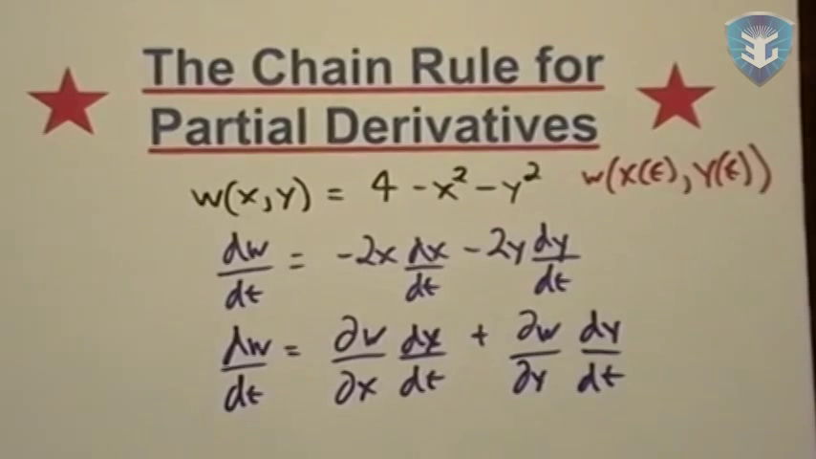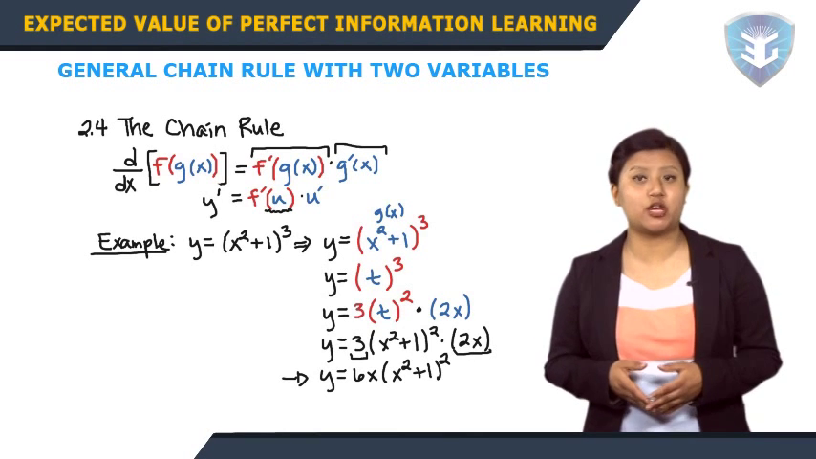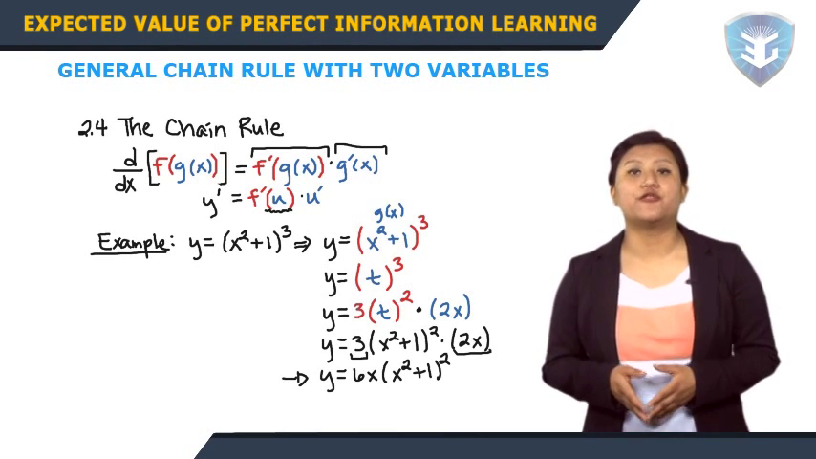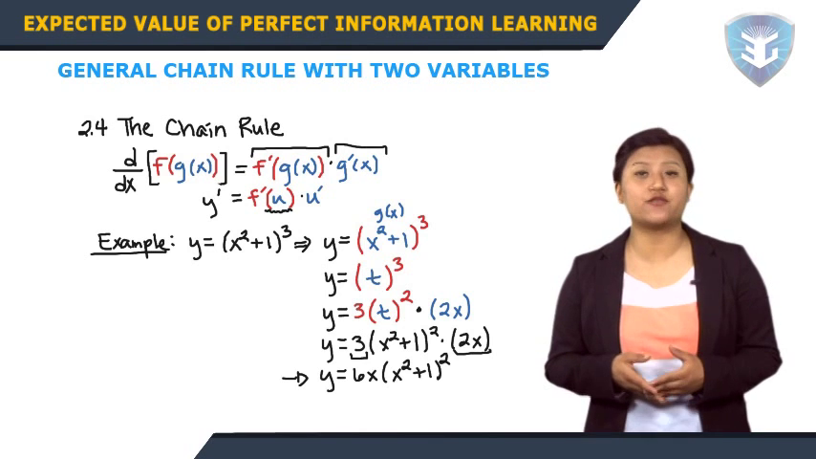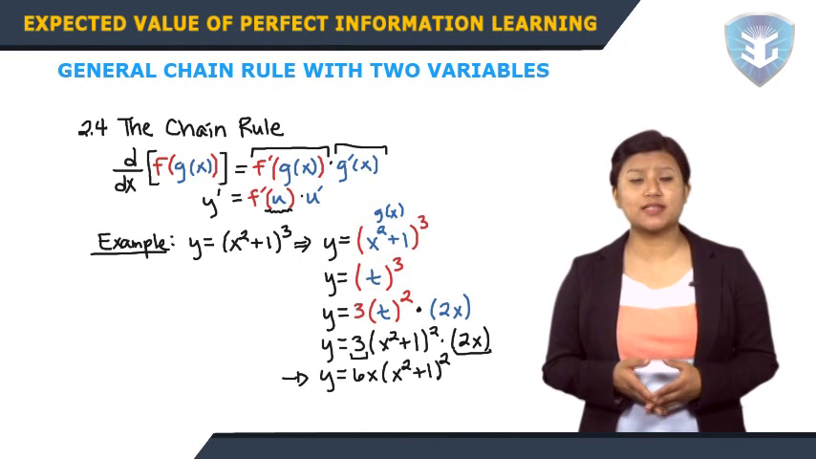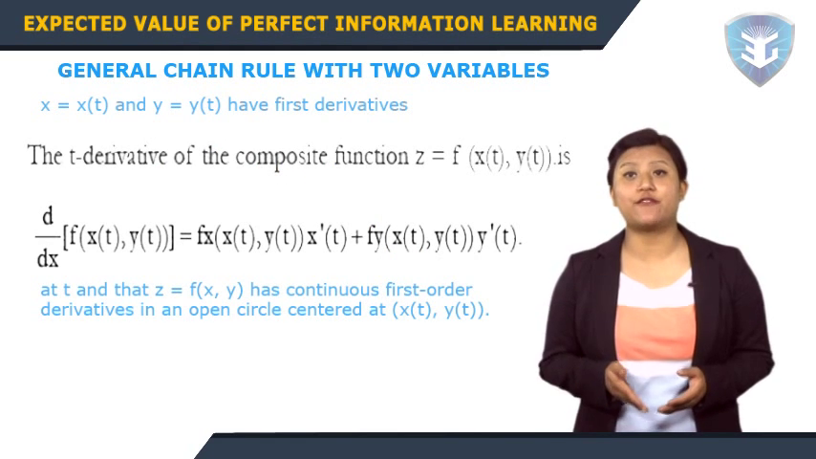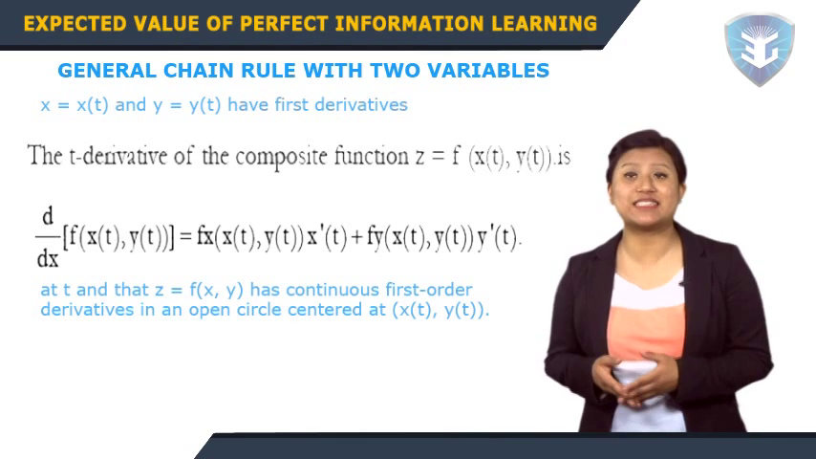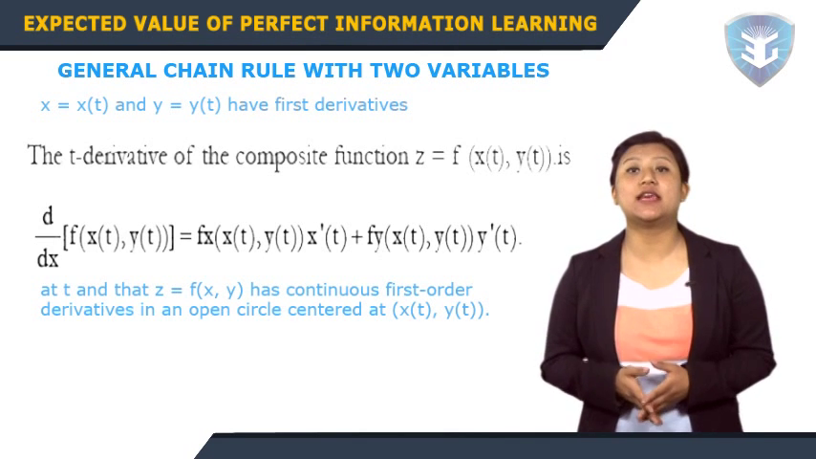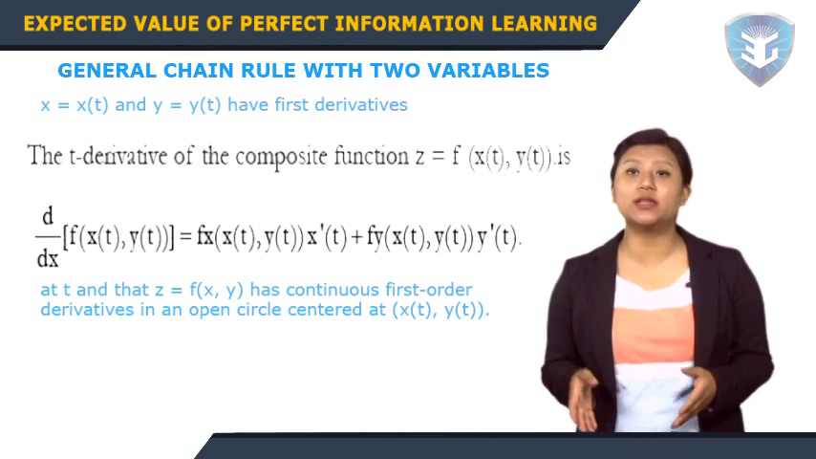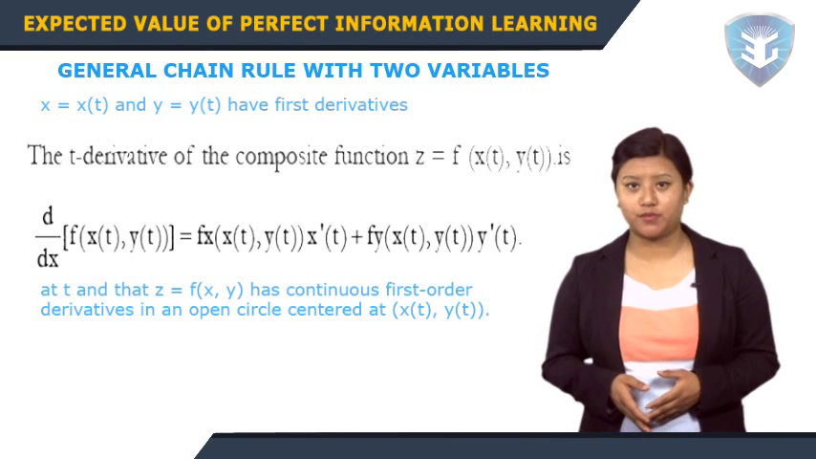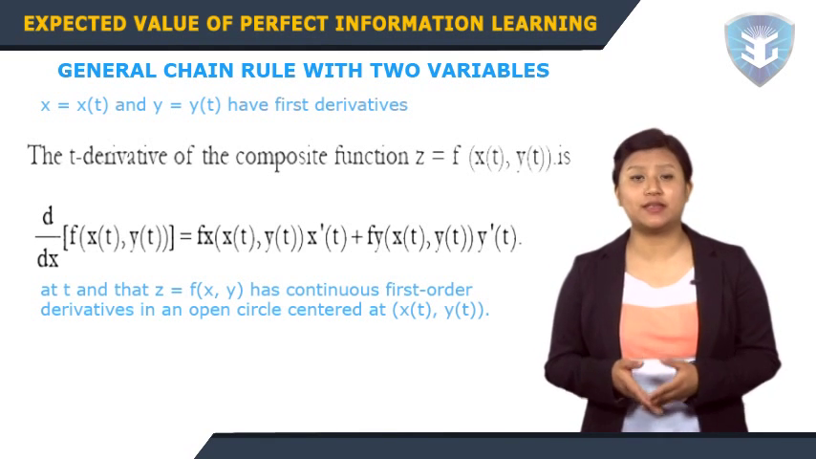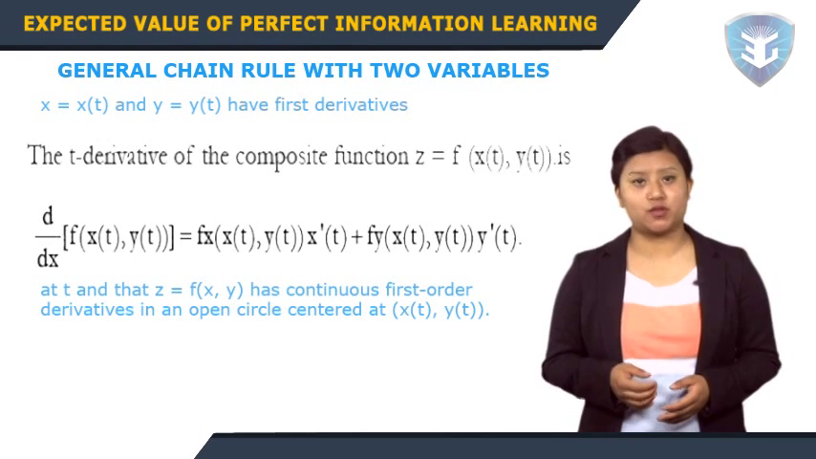Now we will have a look into the general chain rule with 2 variables. The following general chain rule is needed to find derivatives of composite functions in the form z equals f(x(t), y(t)) or z equals f(x(s,t), y(s,t)) in cases where the outer function f has only a letter name, as shown on the screen. We assume in this theorem and its applications, which are shown on the screen.